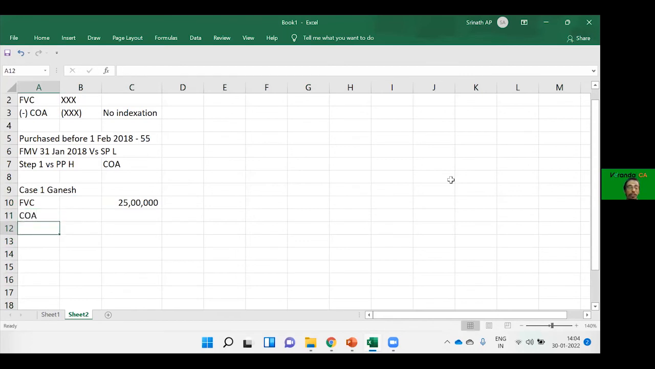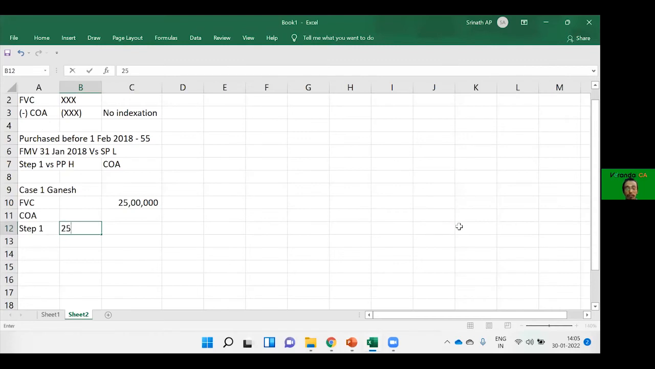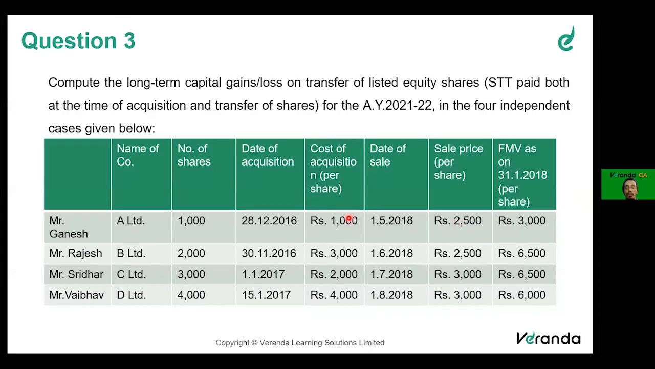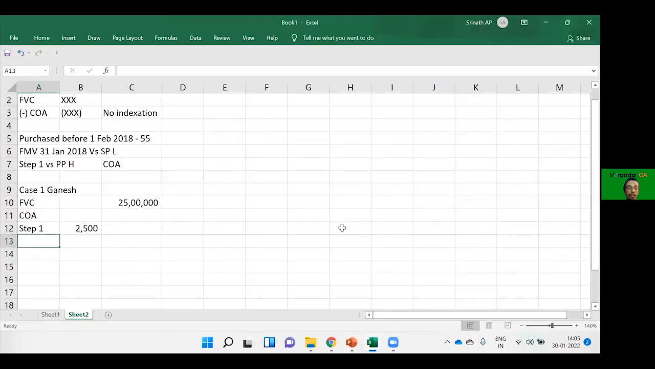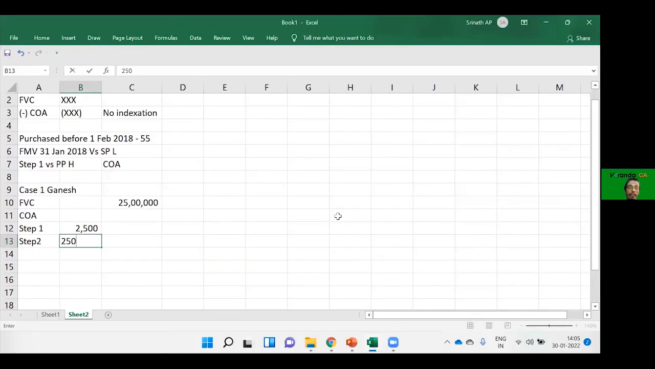Then cost of acquisition. How do you compute the cost of acquisition? Step 1: fair market value or selling price, whichever is lower. These two you will compare, whichever is lower, so you will have 2,500. Then that would be compared with the actual cost. Step 2: 2,500 would be compared with actual cost, whichever is higher, you will again have 2,500.